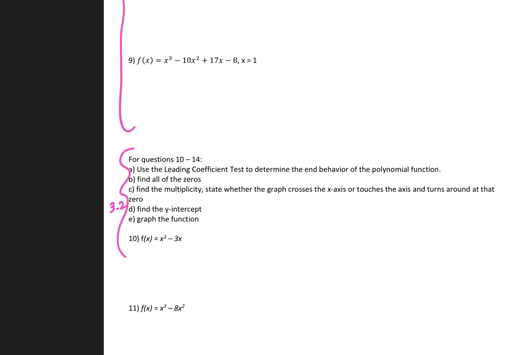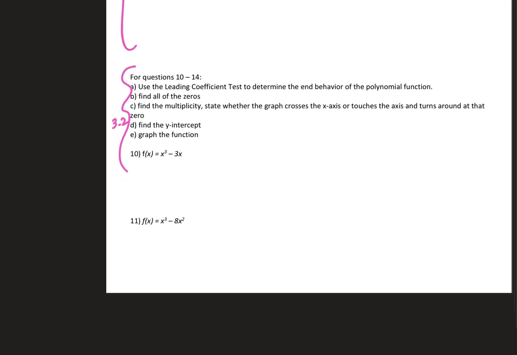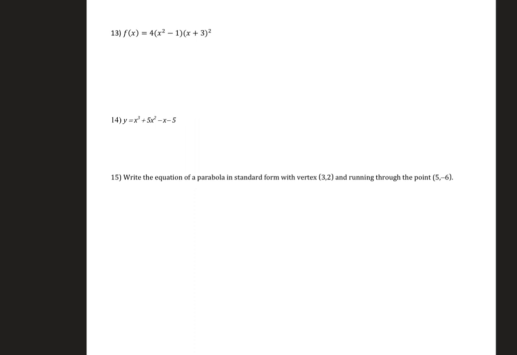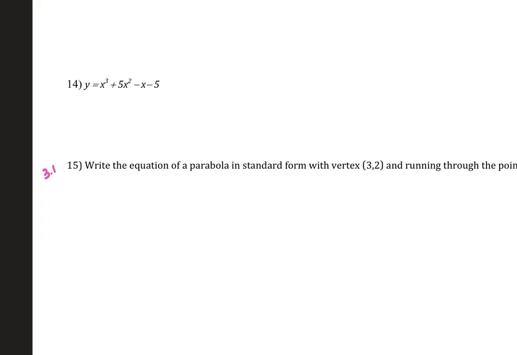It says use the leading coefficient test to determine the end behavior. Find all the zeros with the multiplicity. Figure out if that means it bounces or crosses through. Find the y-intercept and then graph the function. That goes to 14. And then at 15, this is back from 3.1, which was find the equation of the parabola in standard form, y equals a(x minus h) squared plus k, when you're given the vertex and the point. Also from your quiz.